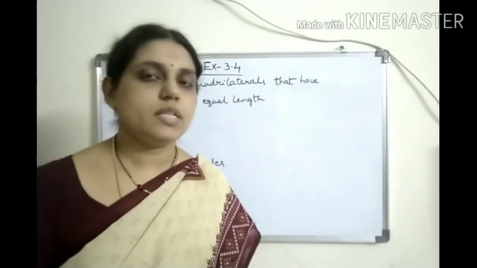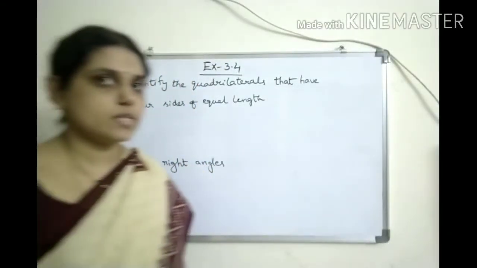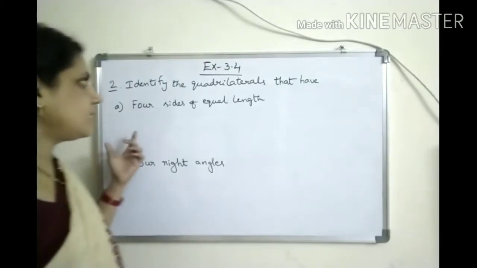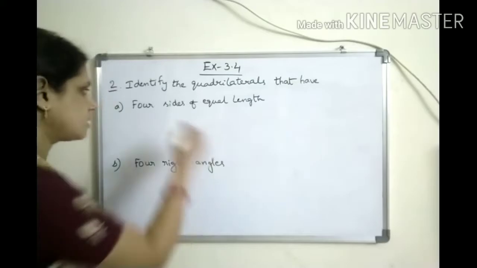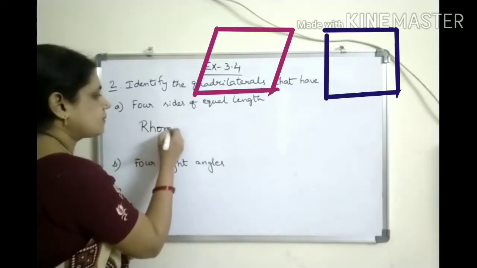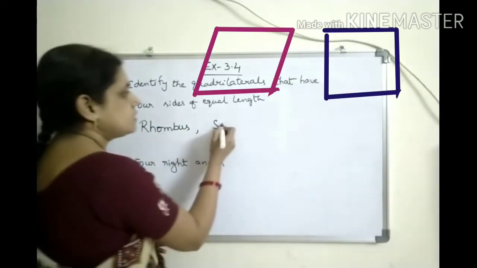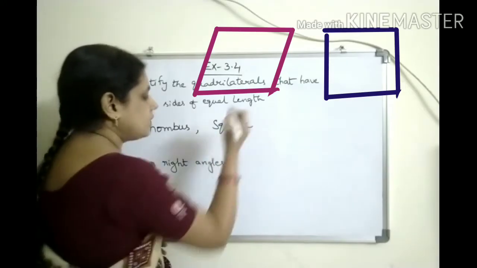Hello children, in this video we are going to do exercise 3.4 sums. Here the second question is identify the quadrilaterals that have four sides of equal length. What are those? Rhombus and square. These two have equal sides.